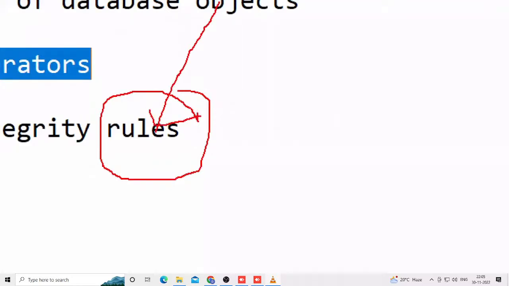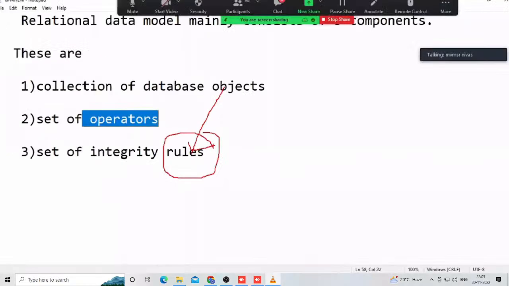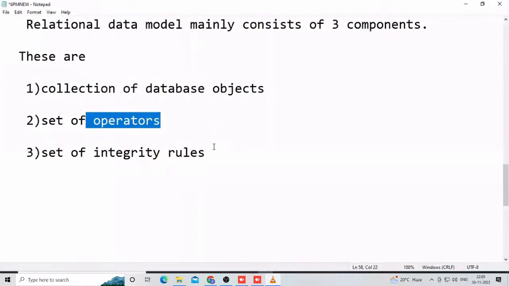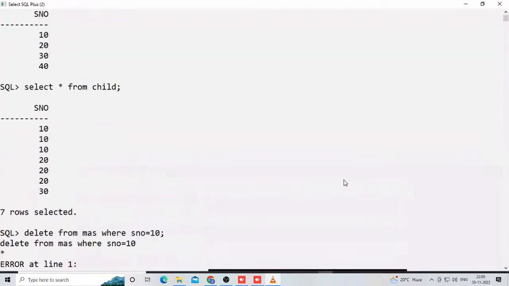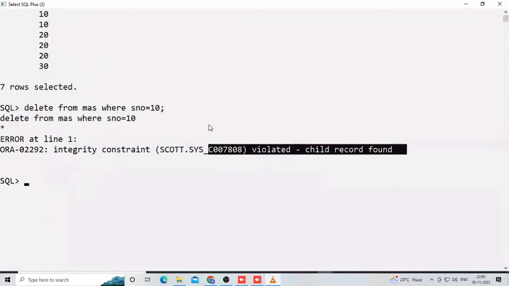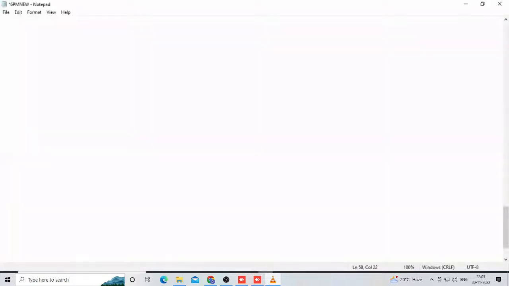If you are familiar with those rules, then it is easy. These are all rules-based things, such as the child record found rule. When deleting or inserting something, rules are there. Master is nothing but a parent table.